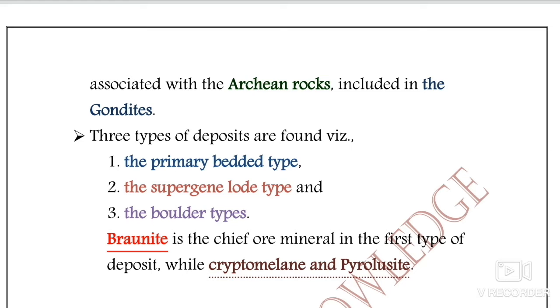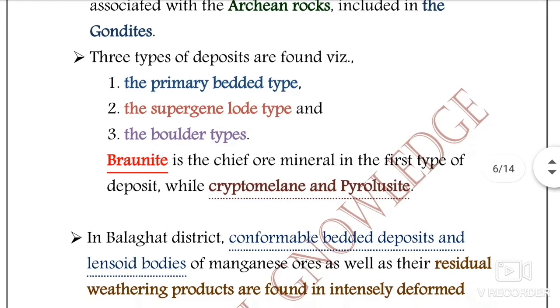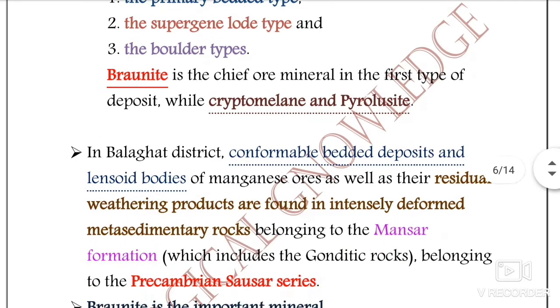We have discussed in the previous video the syngenetic gonditic deposits, which are reported from the MP and Maharashtra region. Basically, there are three types of deposits found: the primary bedded type deposit, the supergene lode type deposit, and the boulder type deposit. And the chief ore mineral is braunite in the first type of deposit, while cryptomelane and pyrolusite in the second type.